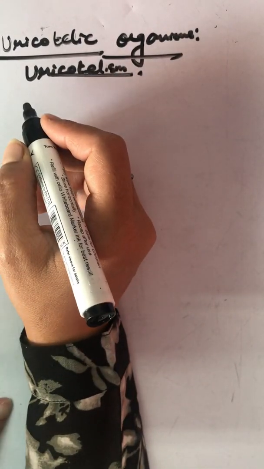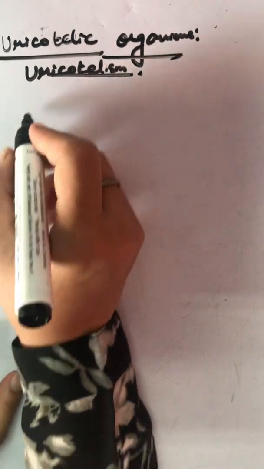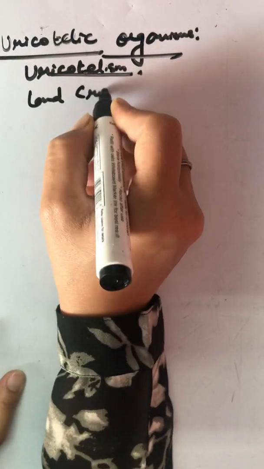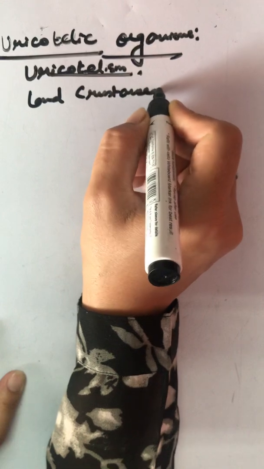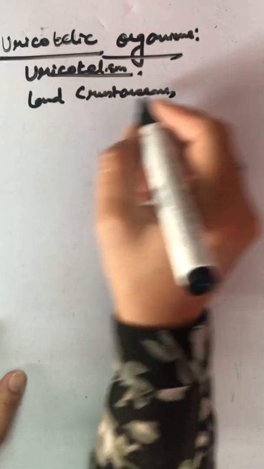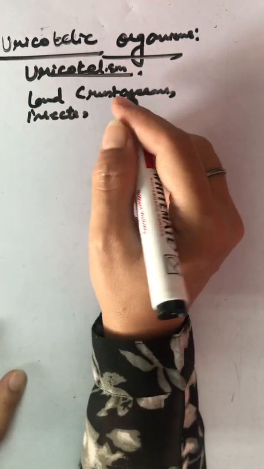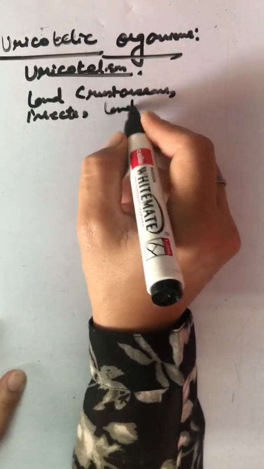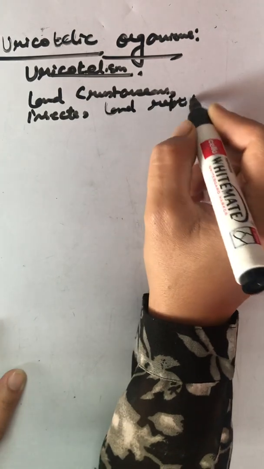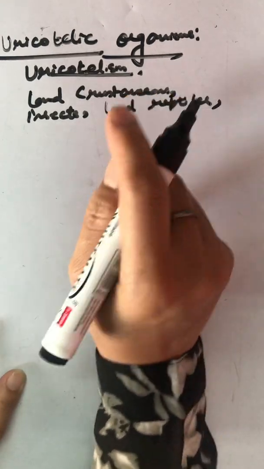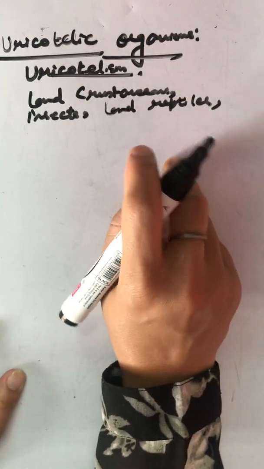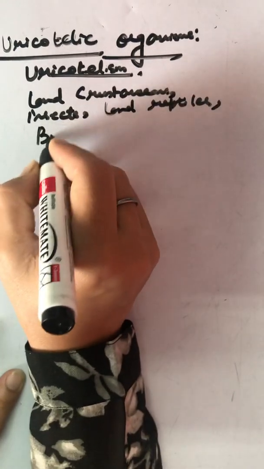These organisms are basically land crustaceans, insects too fall in this category, and land reptiles like lizards, snakes, right? And along with that we put birds.